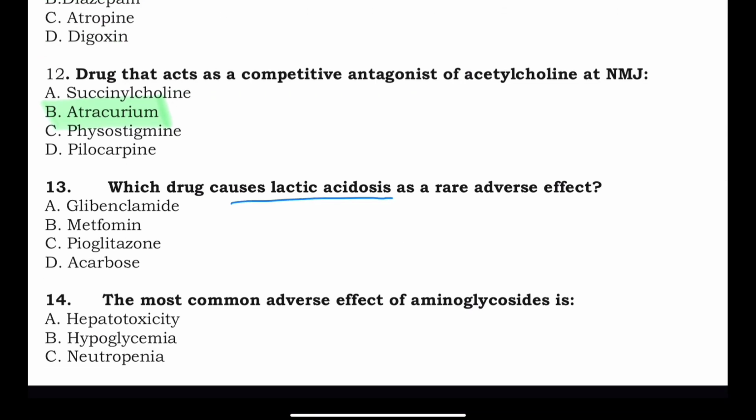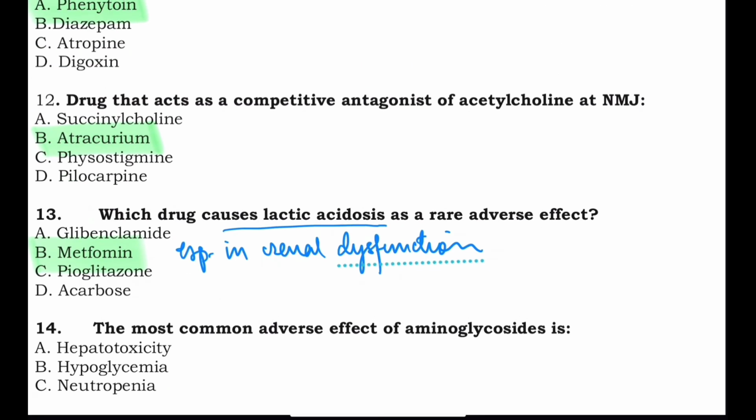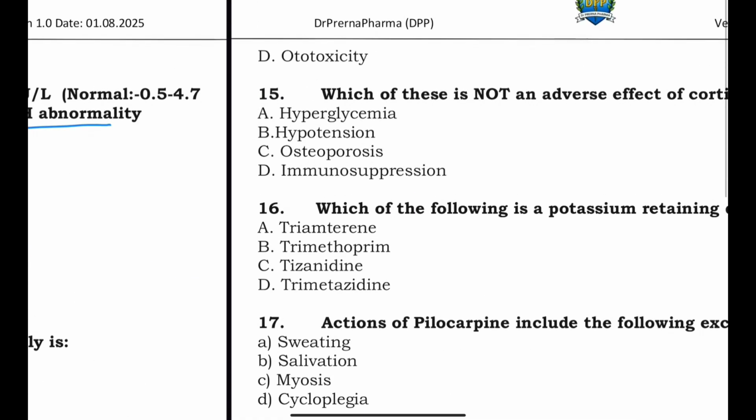Which drug causes lactic acidosis as a rare adverse effect? Options are glibenclamide, metformin, pioglitazone, and acarbose. So the option is metformin, which causes lactic acidosis, especially in renal dysfunction patients. So this is also very important. The most common adverse effect of aminoglycosides is: hepatotoxicity, hypoglycemia, neutropenia, and the fourth option is ototoxicity.